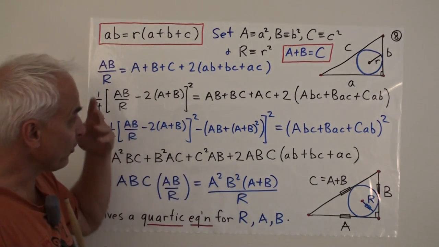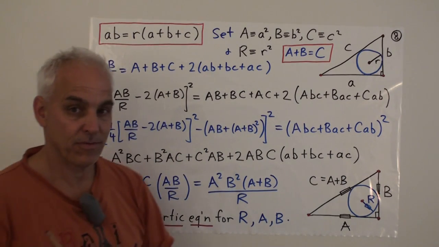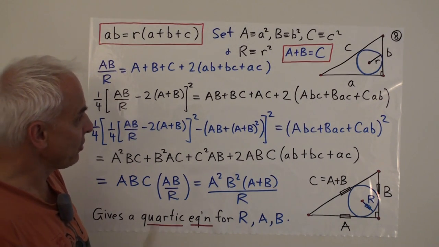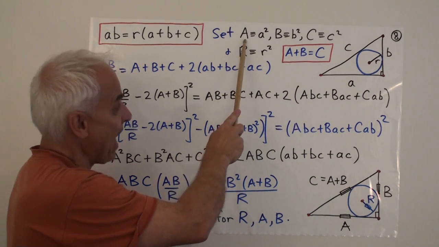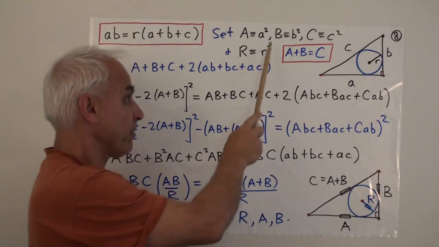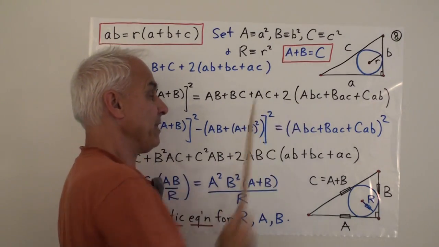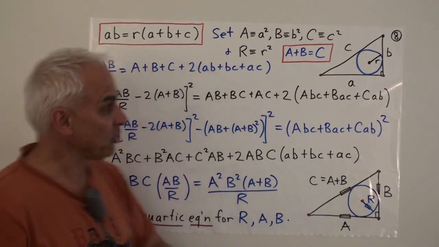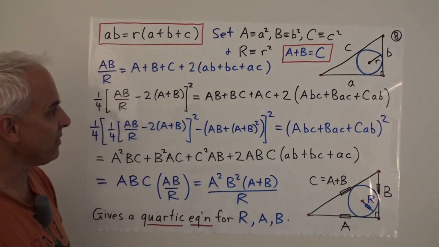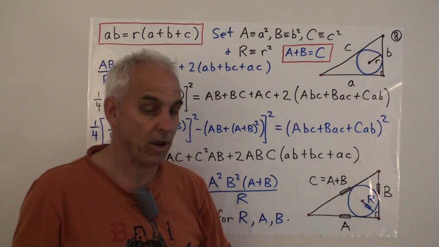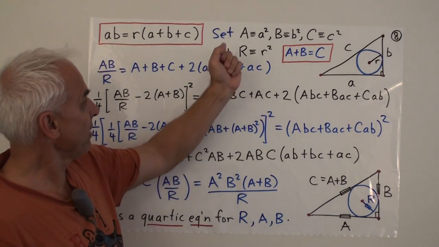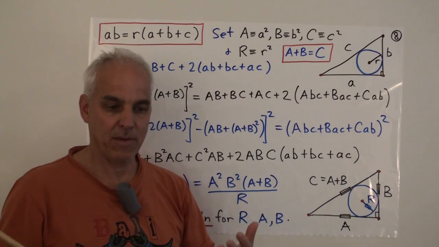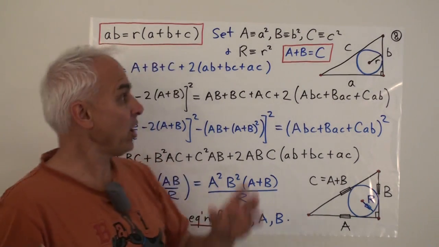Well, what we want to do is rewrite this in terms of the associated quadrances, which are the squares. So we're going to define capital A to be little a squared, capital B to be little b squared, capital C to be little c squared, and capital R to be little r squared. And we're going to try to rearrange this formula to obtain a relation between capital A, capital B, capital C, and capital R. That will then be the universal geometry analog of this formula.